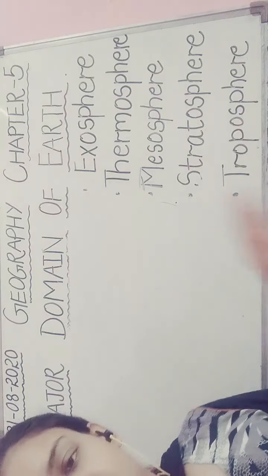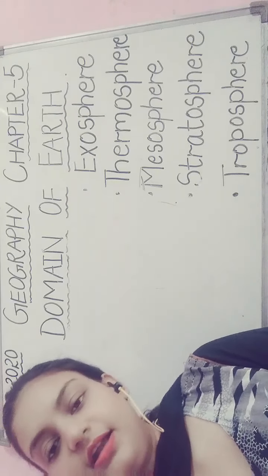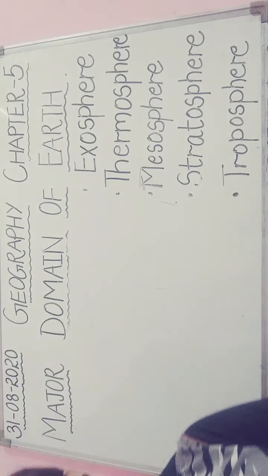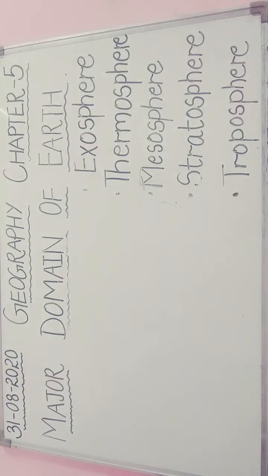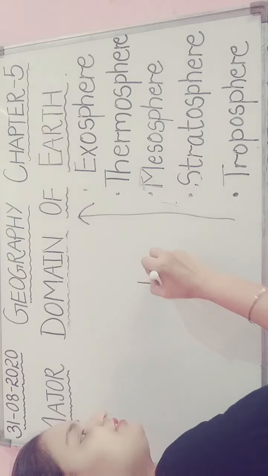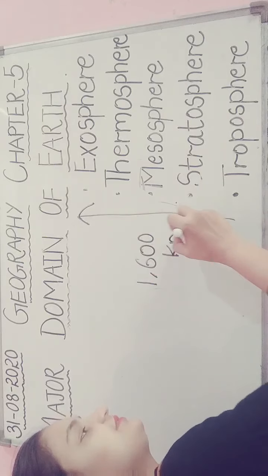So the atmosphere is providing us the air and it is also protecting us from the harmful rays of the sun. Now one more thing about the atmosphere, it extends up to the height of 1600 kilometers.